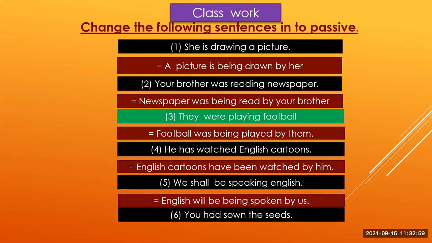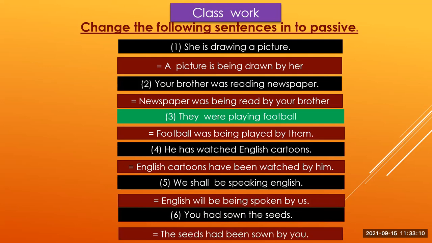The last one is, number six, you had shown the sheets. This is an example of past perfect tense. So the passive form of this sentence is, the sheets had been shown by you.